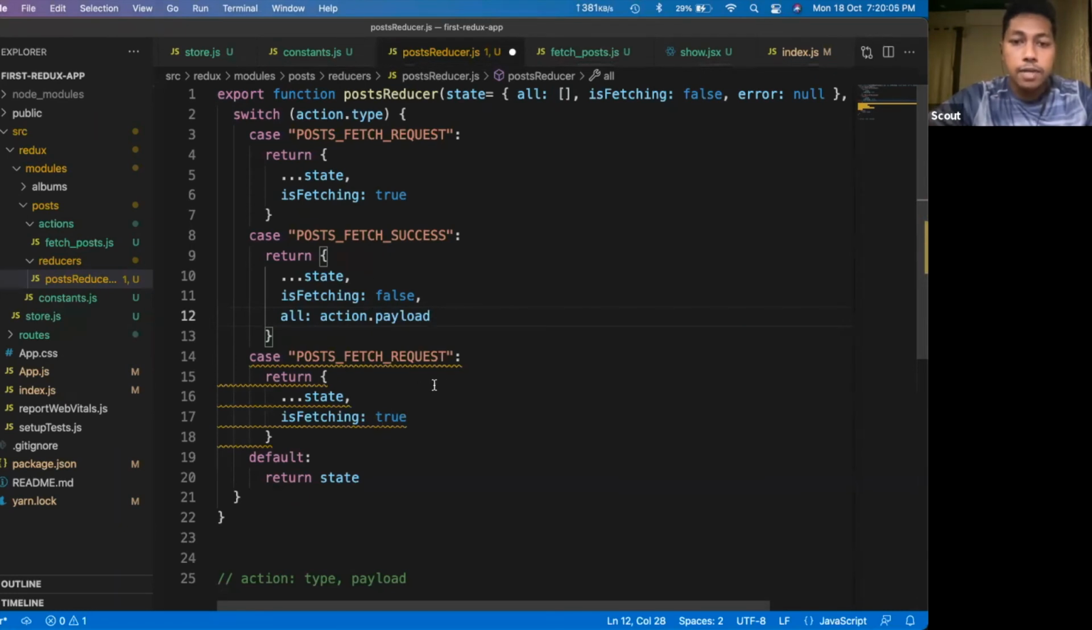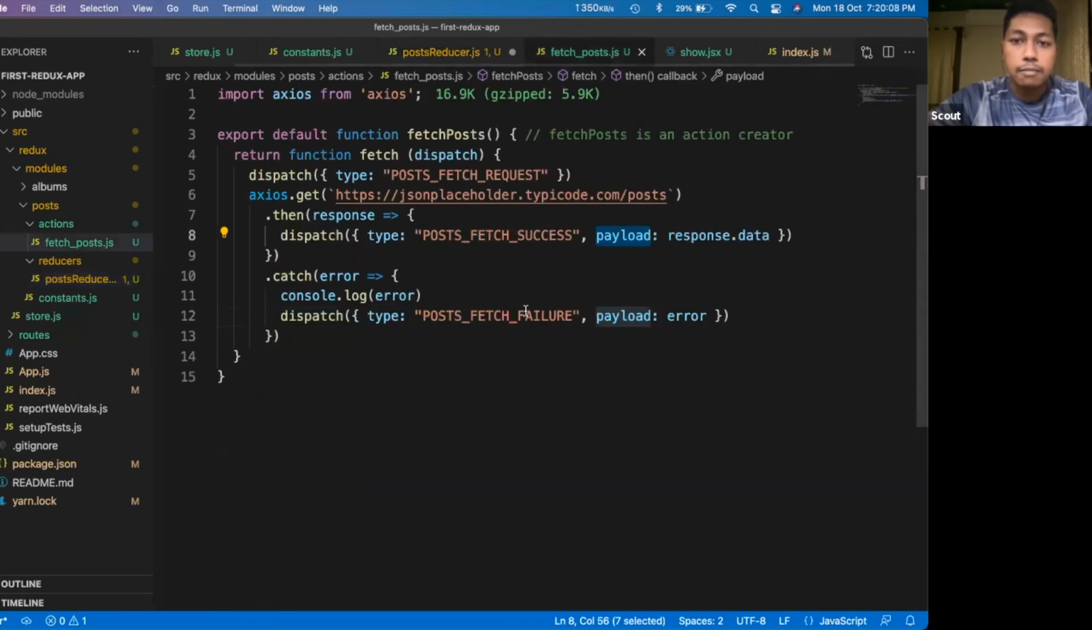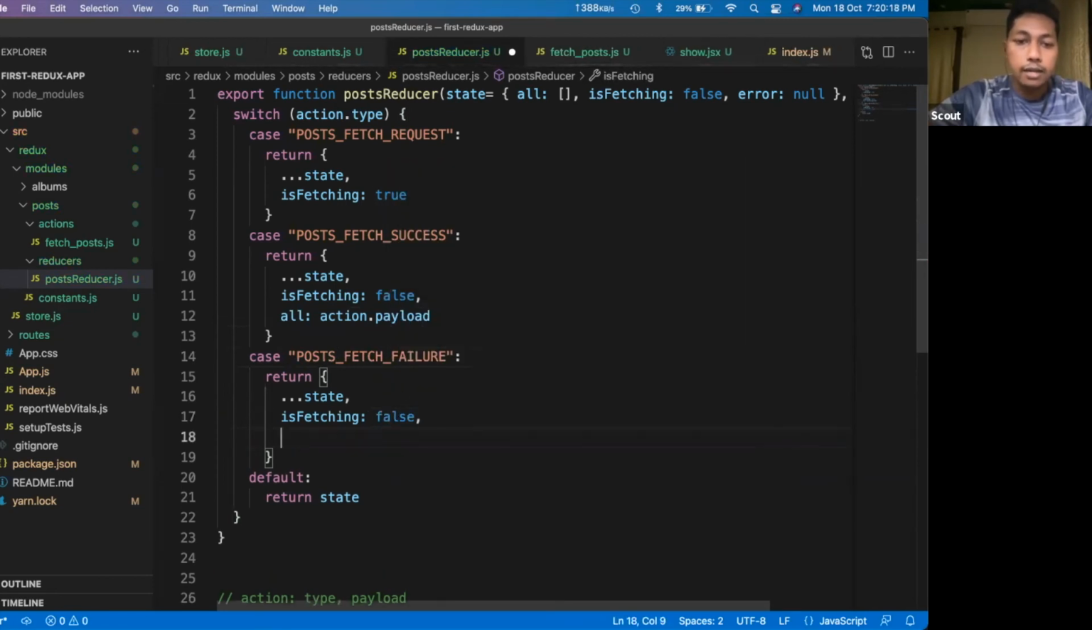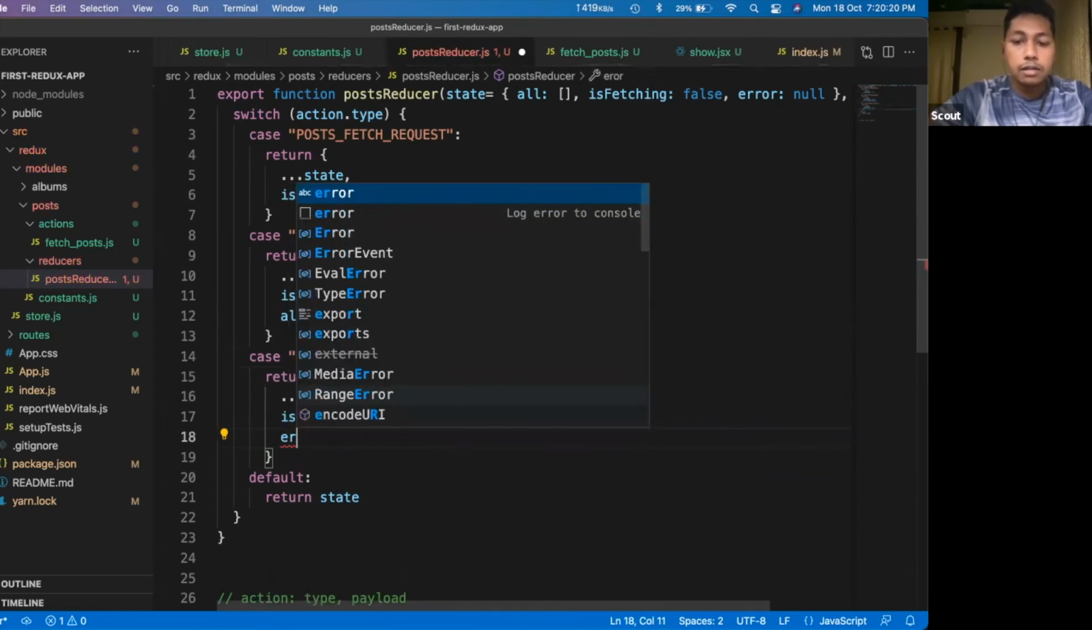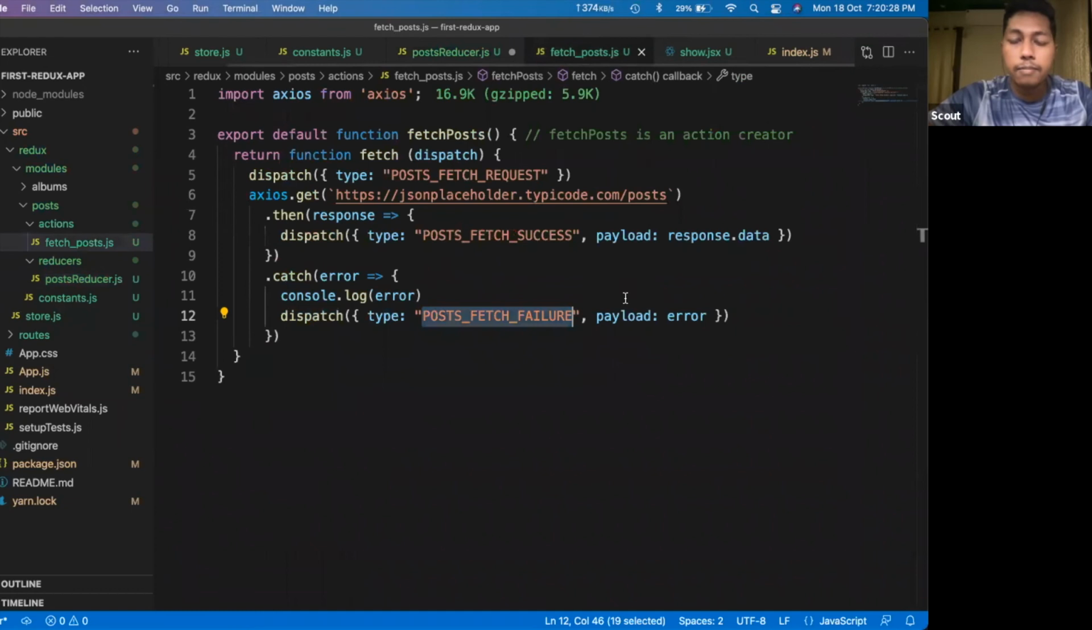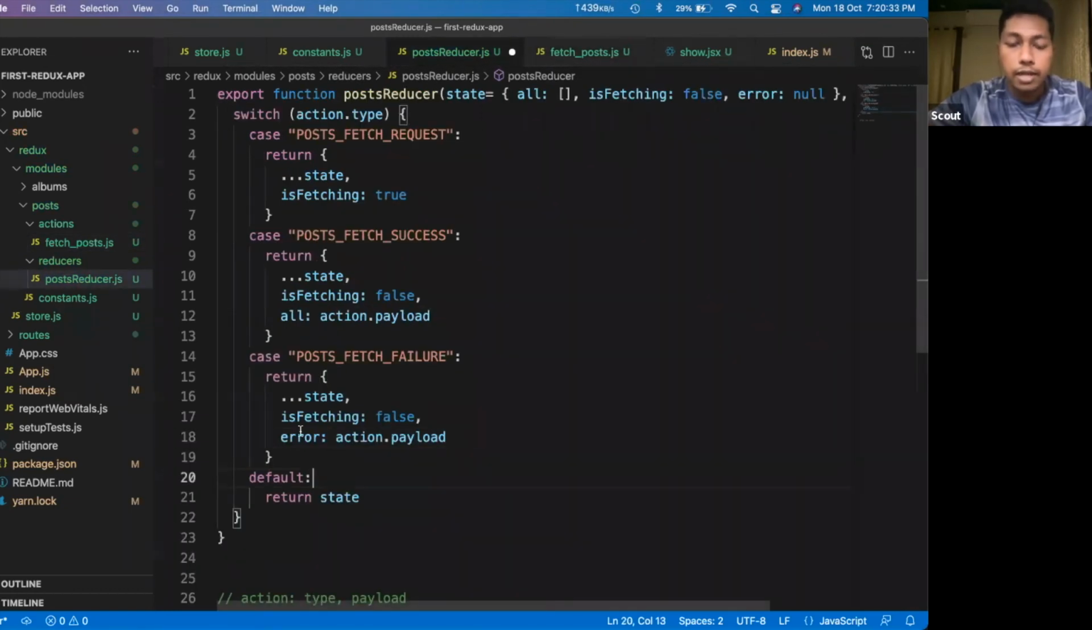Similarly, if the request has some sort of a problem, in case of failure, is fetching will be false, and error would be something like that. Whatever comes in that action payload, as you can see, we have passed the error message here inside the payload. Okay, so we will set the error value to this.